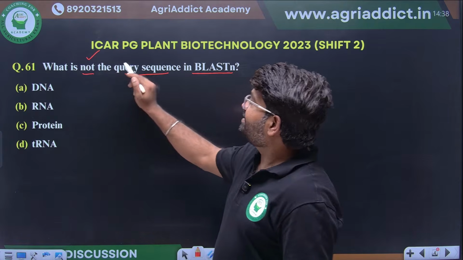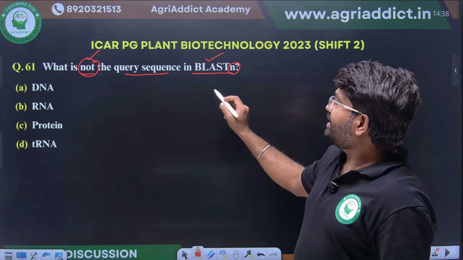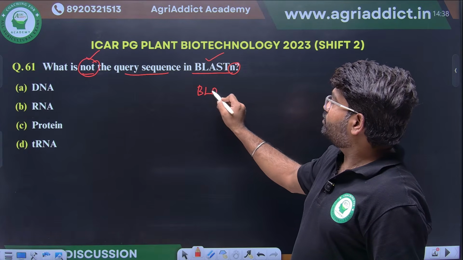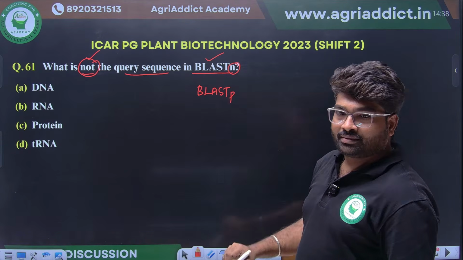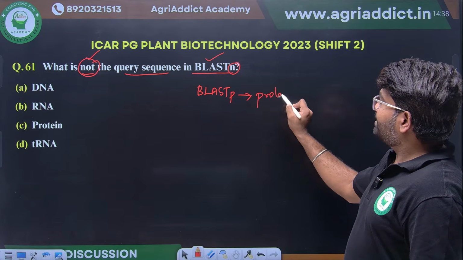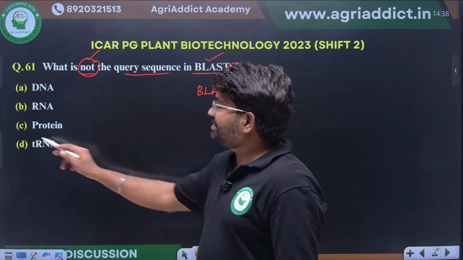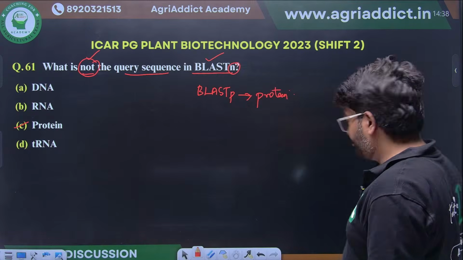They are not asking about BLAST P. BLAST P is for protein. BLAST N is for nucleotides, right? So in BLAST N, protein will not come, correct?